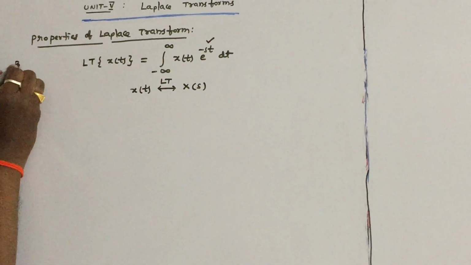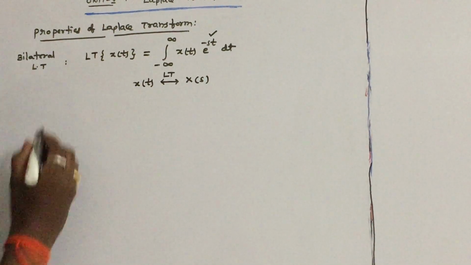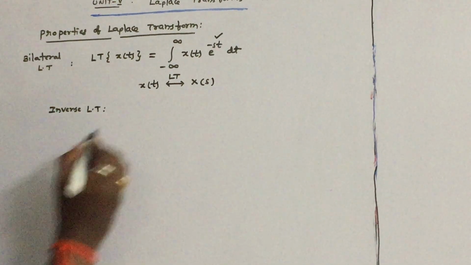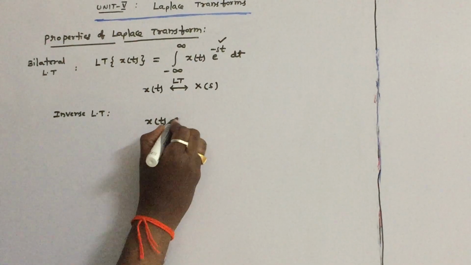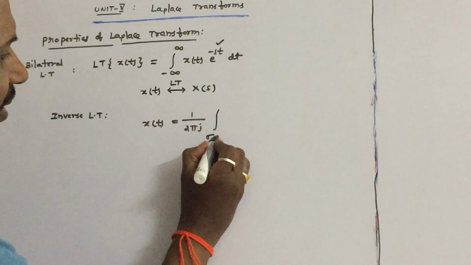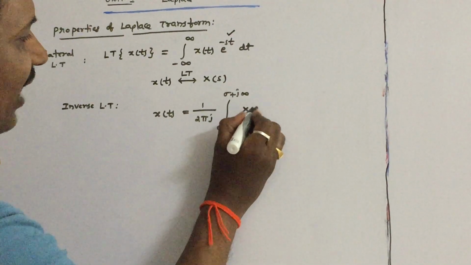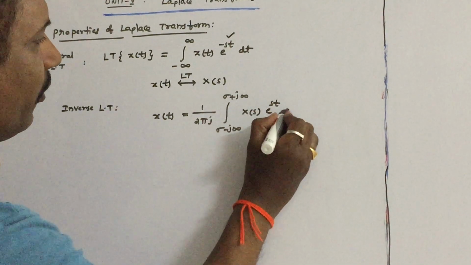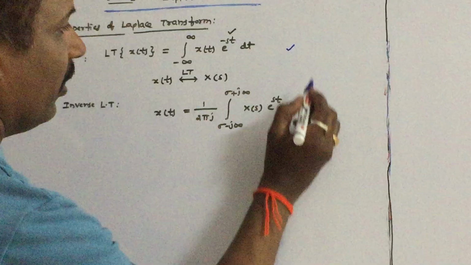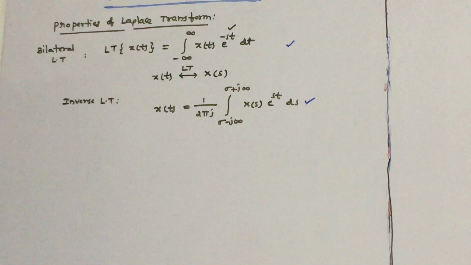The bilateral Laplace transform. The inverse Laplace transform. So that is x of t is equal to 1 by 2 pi j integral sigma minus j infinity to sigma plus j infinity x of s into e power st into ds. So I use these formulas in deriving the properties of Laplace transform.